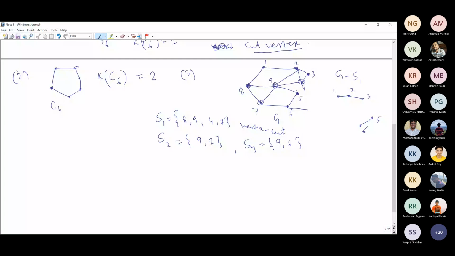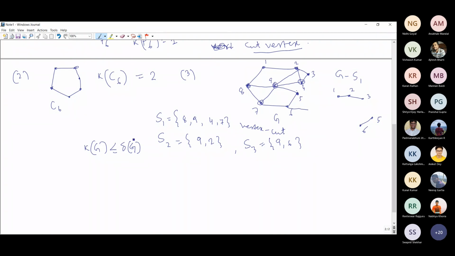I'll come to that; it is a very well known result. The vertex connectivity of any graph is less than or equal to the minimum degree in the graph.